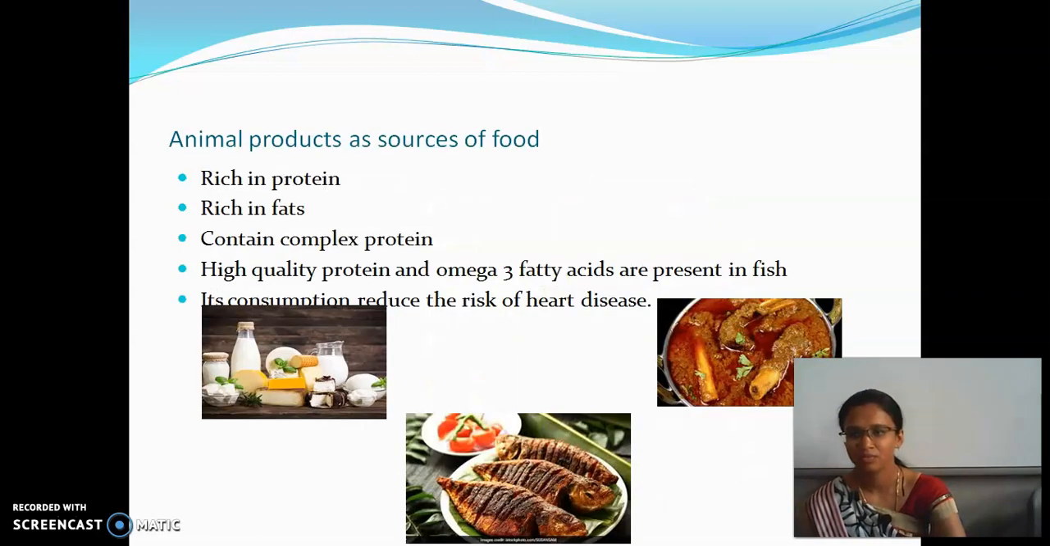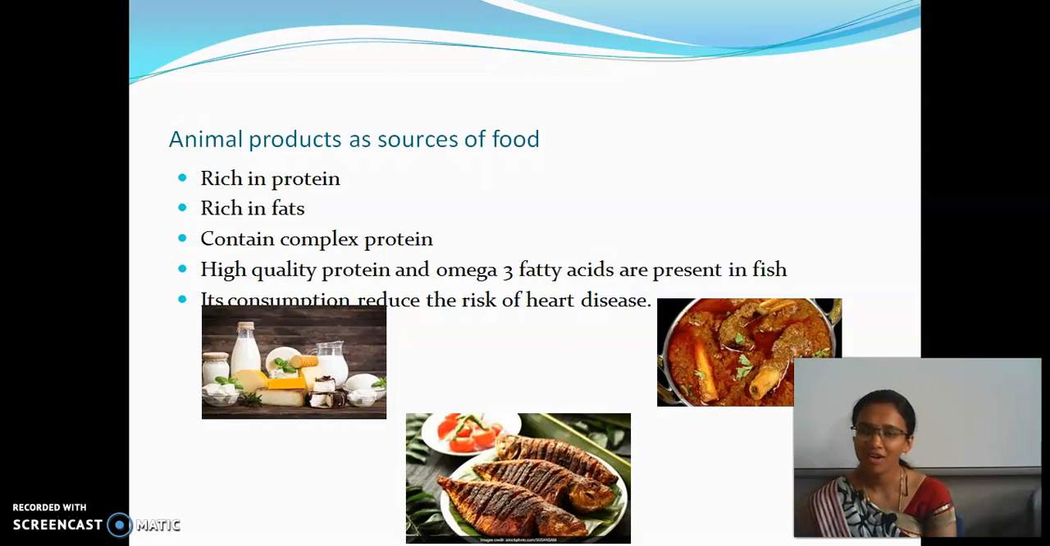Next one: animal products as sources of food. What are all the animal products which we eat? First, we will go into the milk products. There are a number of milk products which we eat. Name them one by one. The first one is egg. Then milk, curd, cheese, butter, ice creams.